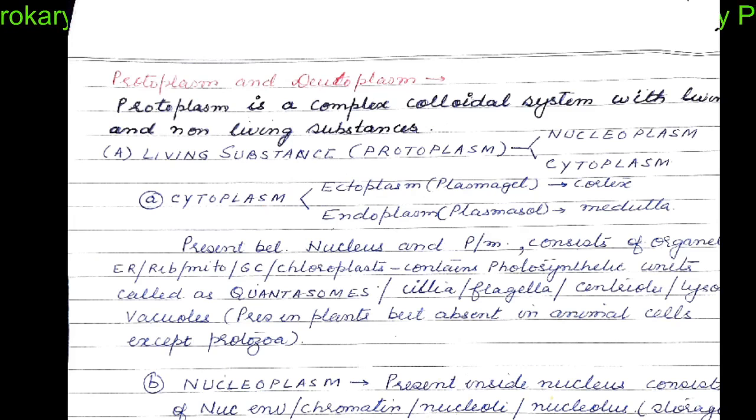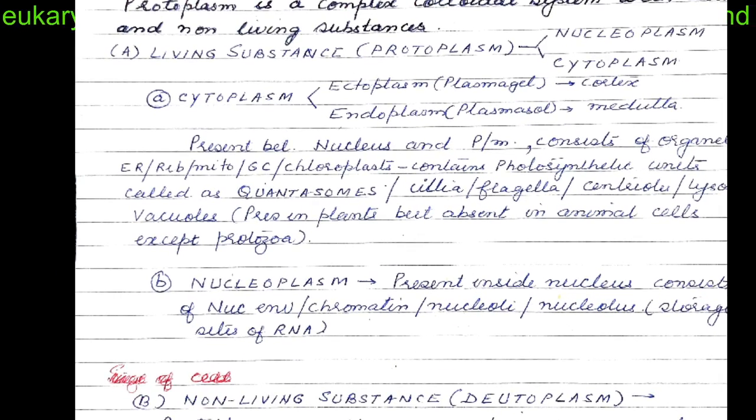The protoplasm is a complex colloidal system with living and non-living substances contained therein. The living substance is divided into nucleoplasm and cytoplasm; the part of protoplasm inside the nucleus is nucleoplasm, and outside the nucleus is cytoplasm.